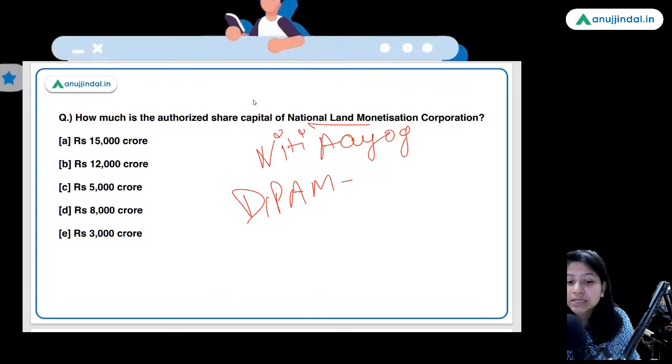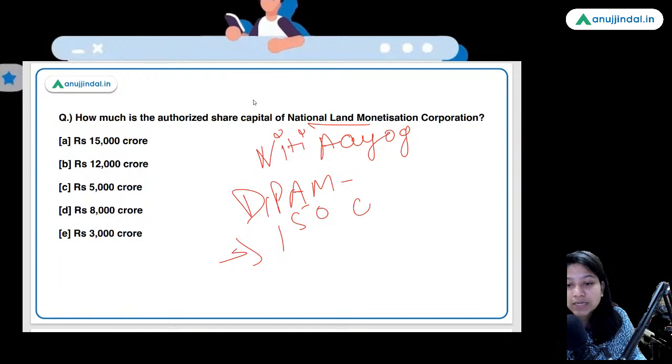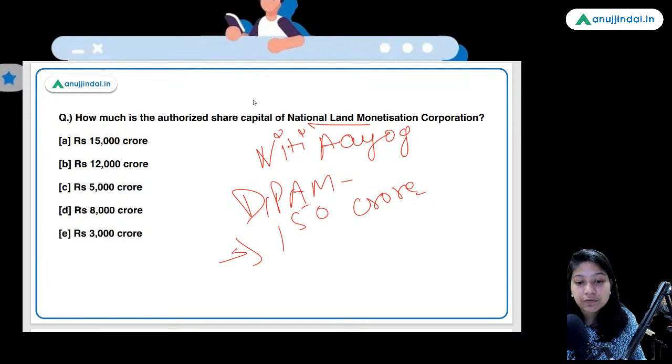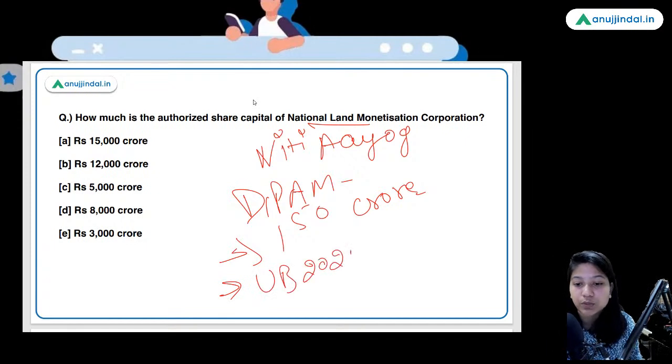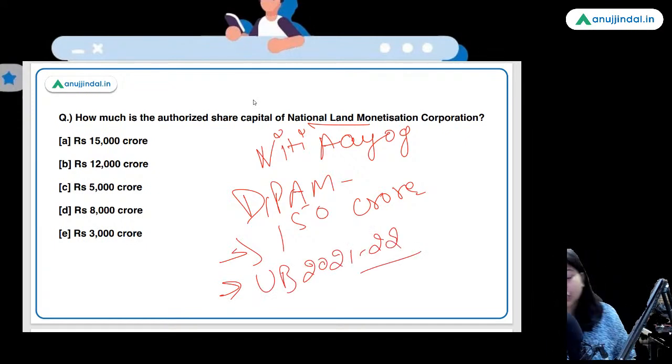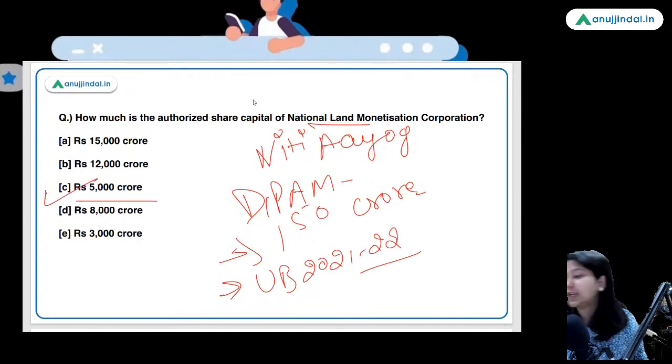Apart from this, what is another fact from this corporation that we discussed just some days back? It was that 150 crores is the subscribed share capital, or the paid up share capital. Next point from this question that you need to know is that this was announced in the union budget of 2021 to 2022, not this year's budget. Now tell me the authorized share capital of the National Land Monetization Corporation. Very good. 5,000 crore is the right answer. Good.